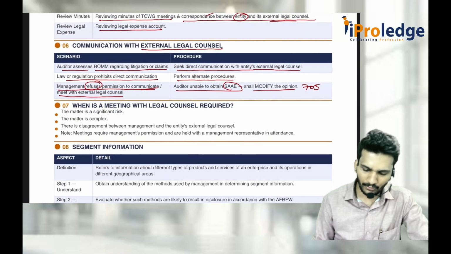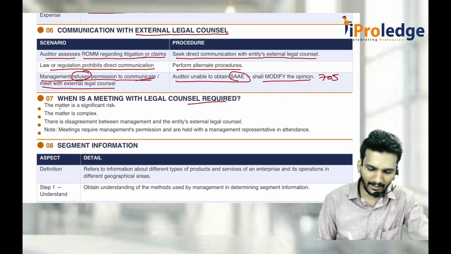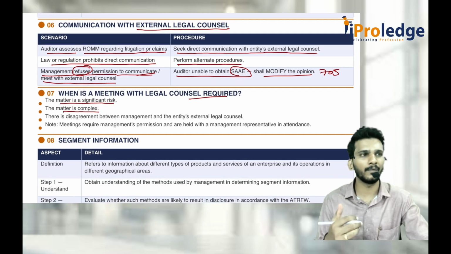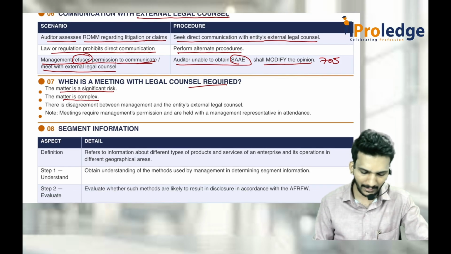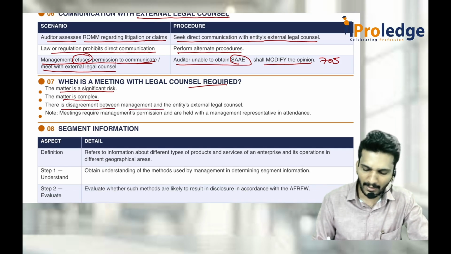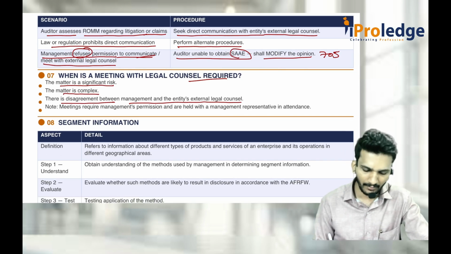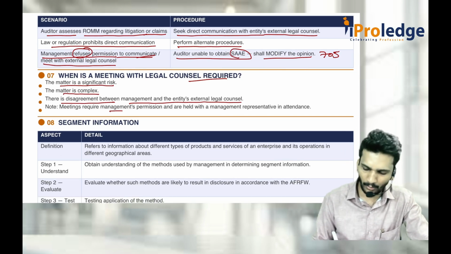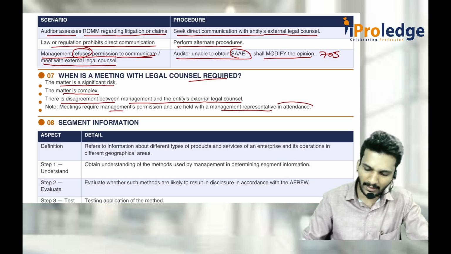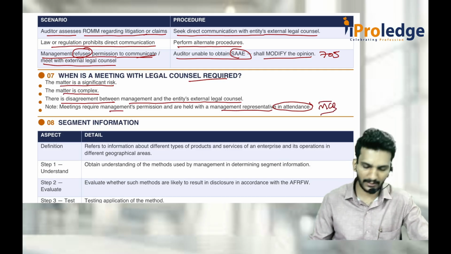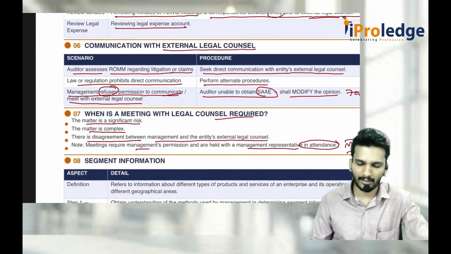A meeting with the counsel is required when the matter is very significant and having a significant risk, or the matter is complex, you can't talk over the phone, or it can't be explained on paper or something like that, or there is a disagreement between management and the entity's external legal counsel. Management is telling no sir, external legal counsel is telling yes sir, then okay, let me go and meet personally to see what is happening between them. So whenever you do it, a management representative should attend, one person should be there. This can be asked as an MCQ point. That is what it is with respect to litigations and claims.